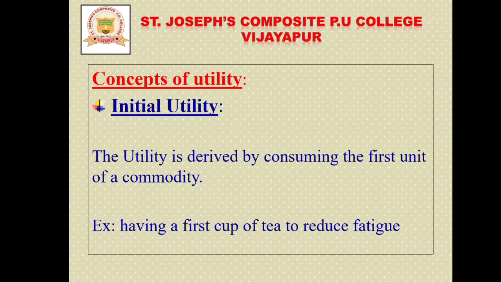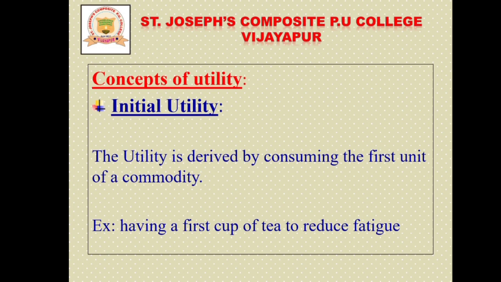First one, initial utility. Initial means what? The word initial means beginning or the starting. So initial utility means the first utility, we can say. The utility derived by consuming the first unit of a commodity is called initial utility. Okay, so the utility which an individual obtains is by consuming the first unit of a commodity. For example, having a first cup of tea.